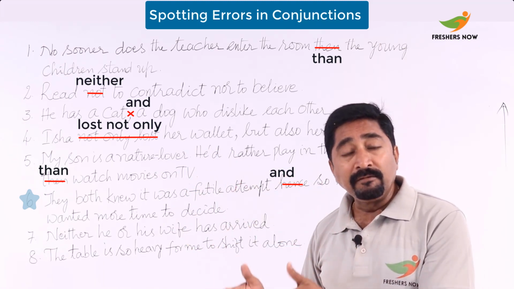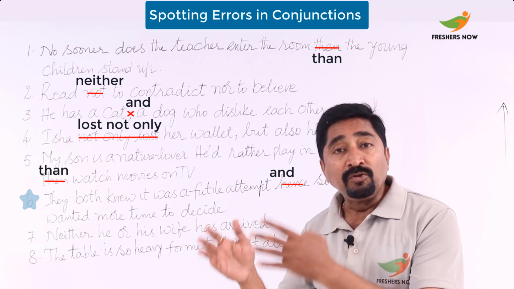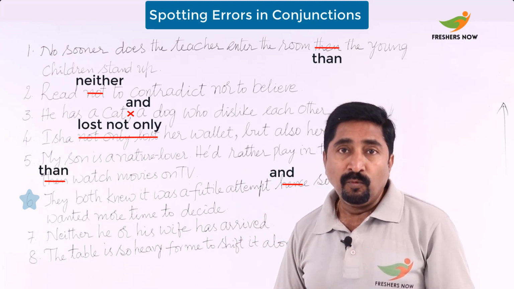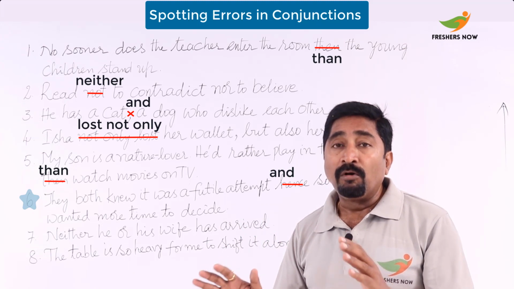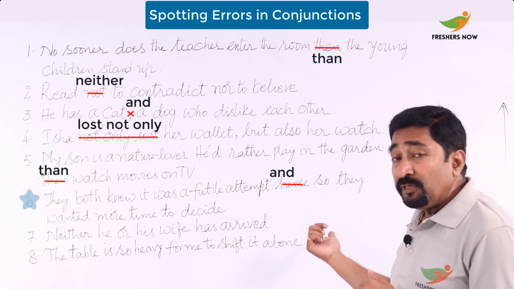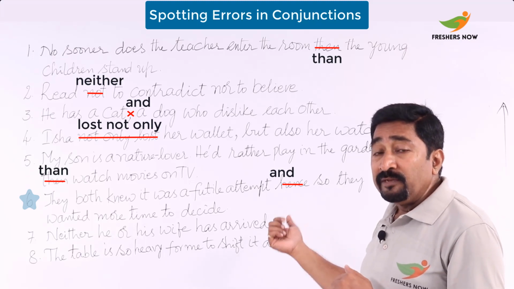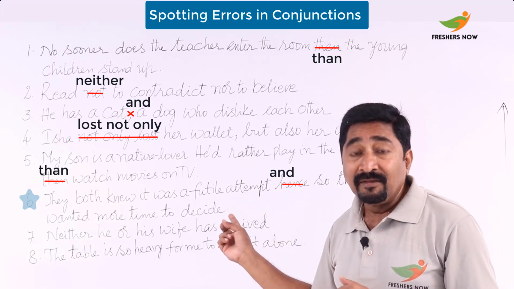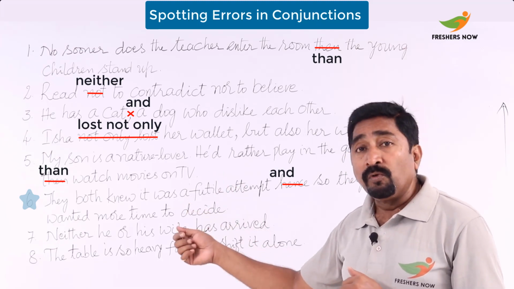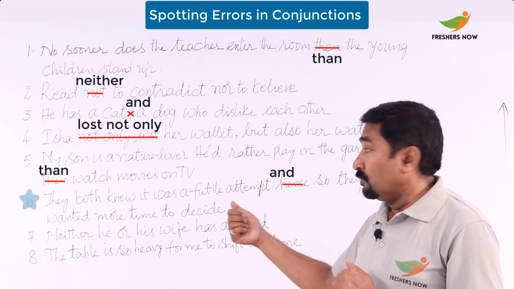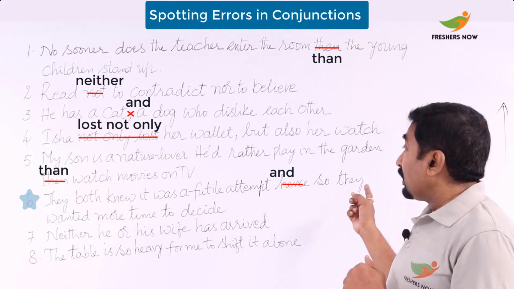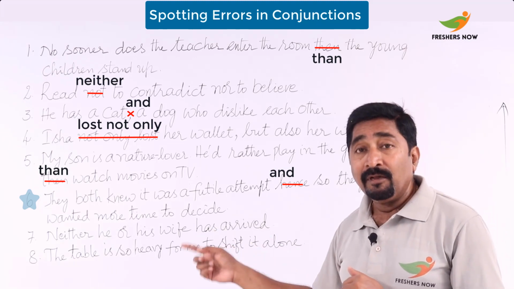So these correlative conjunctions are to be checked for their positions in the sentence, whether rightly used or not. Now here both should go with and, but we don't see and here. In that place we see hence. So it should be replaced with and. So we should read it: they both knew it was a futile attempt, and so they wanted more time to decide.